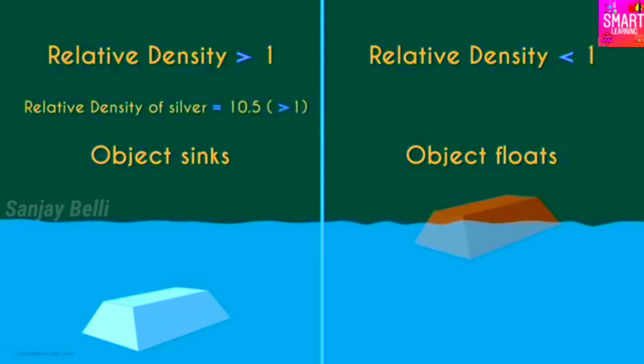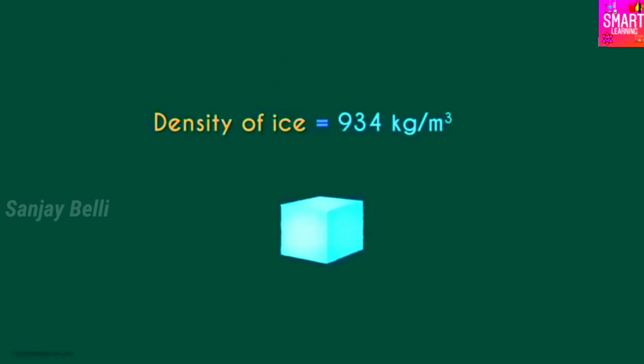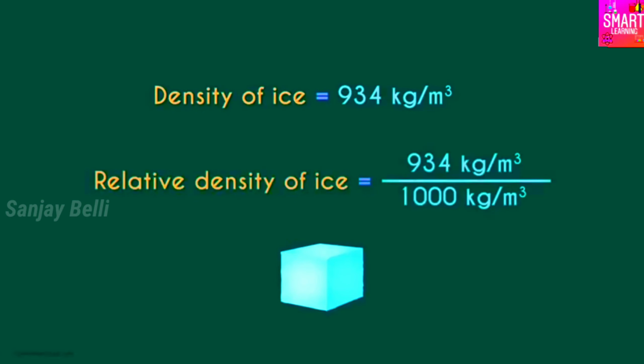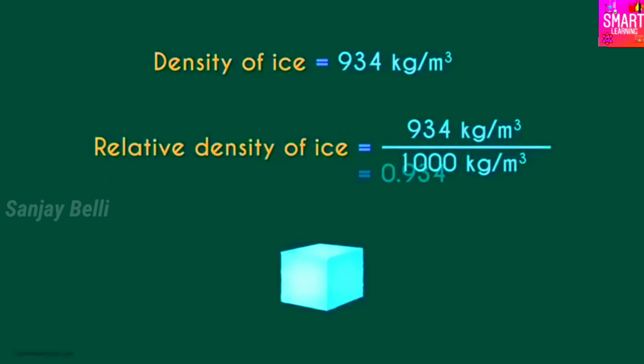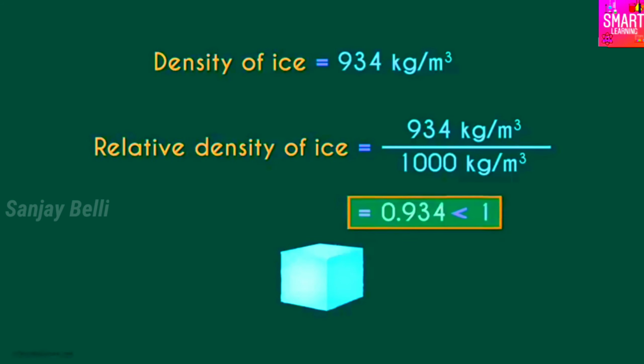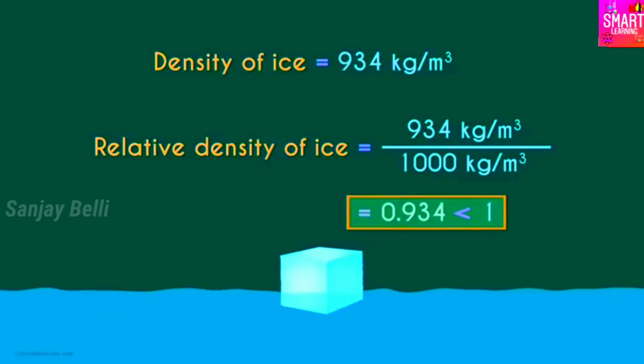But if we take the example of ice, its density is approximately 934 kilograms per meter cube. So its relative density will be 0.934. As its relative density is lesser than 1, it will float in water.